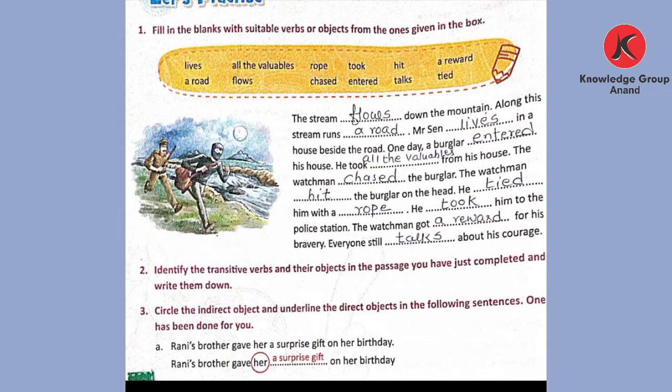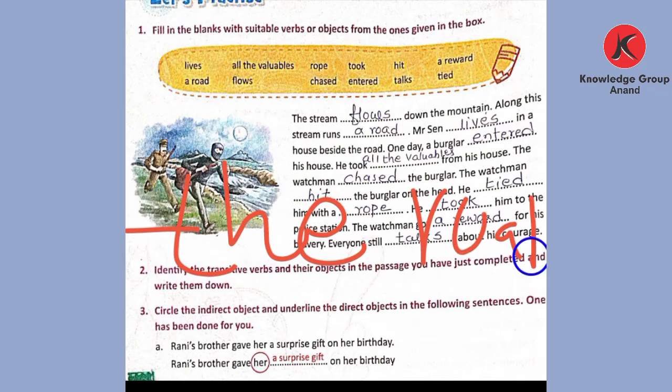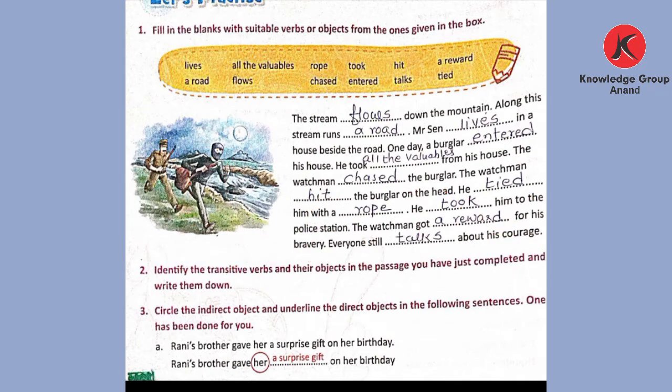Runs. Okay. The verb run. Which is the verb in a sentence? Runs is a verb in a sentence. You have to write down. Now, what is the object in a sentence? Transitive object. Which is the transitive object in a sentence? The road is a transitive object in a sentence.